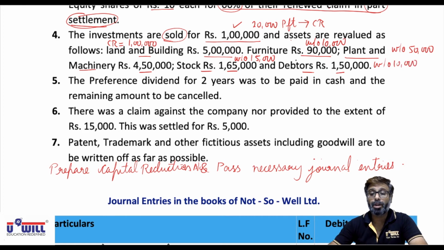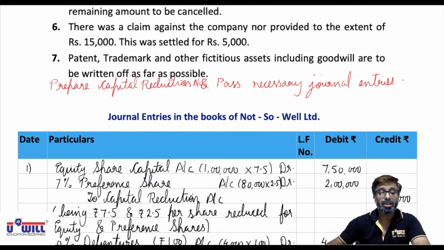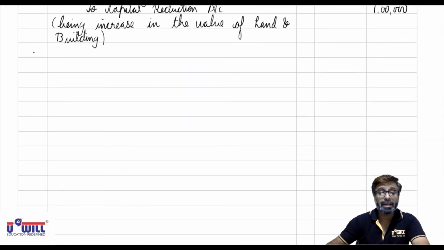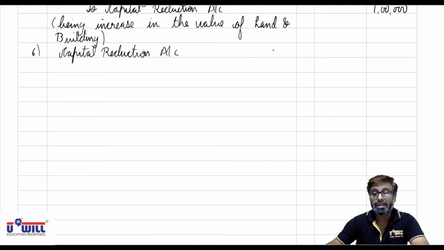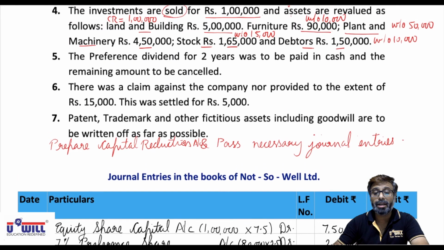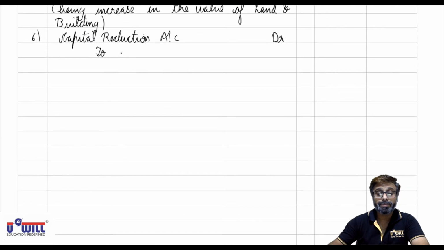Capital reduction account debit to furniture 10,000, to plant and machinery 50,000, to stock 15,000 and to debtors 10,000, for writing off the assets. Capital reduction we are utilizing, so we will reverse and debit. Capital reduction account debit. Okay, and one by one all the assets. First is furniture account 10,000. Okay, written off amount to furniture account 10,000.